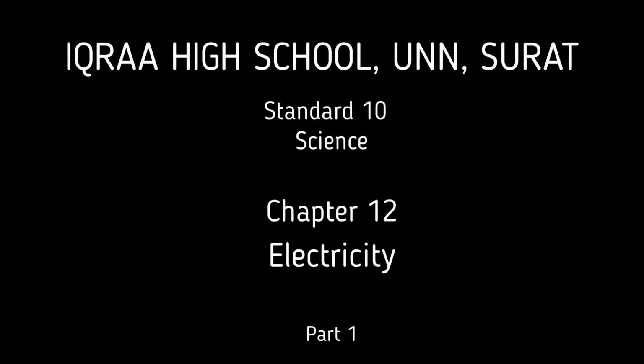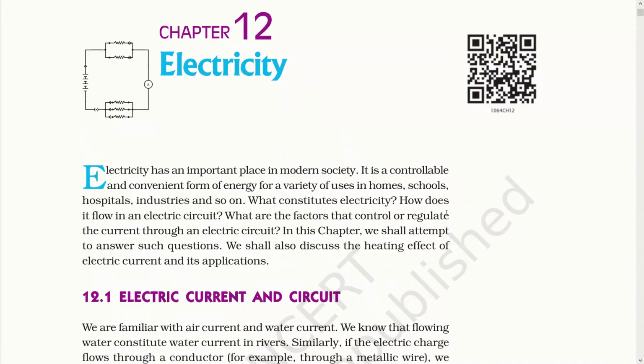Today we are going to study chapter 12, Electricity, from the Standard 12 NCERT syllabus. Let's study the chapter. Electricity has an important place in modern society. It is a controllable and convenient form of energy for a variety of uses in homes, schools, hospitals, industries and so on. That means children, today in our modern day-to-day life, it is impossible to expect a life without electricity. We are totally dependent on electricity. All our work is done through electricity.